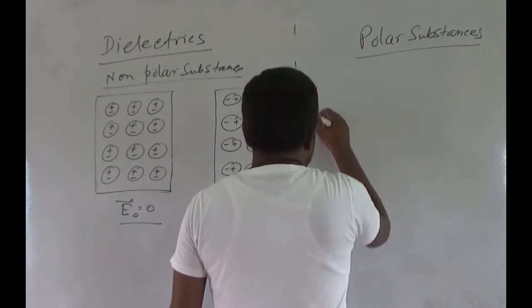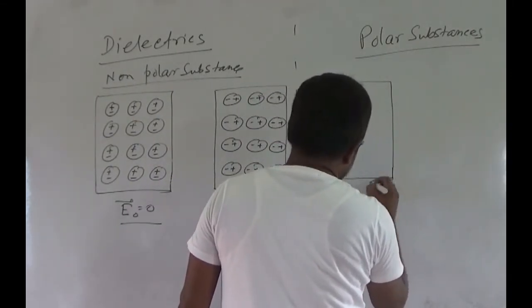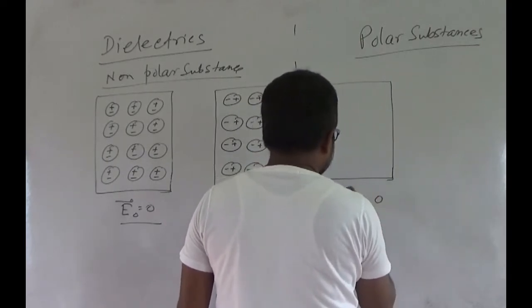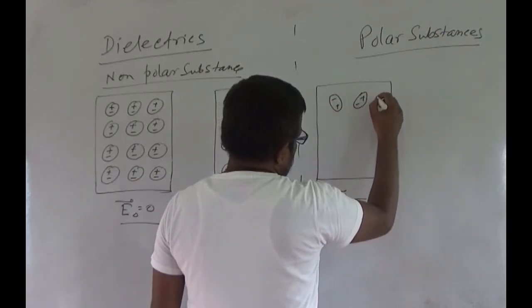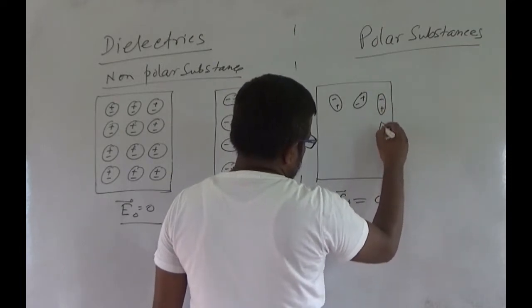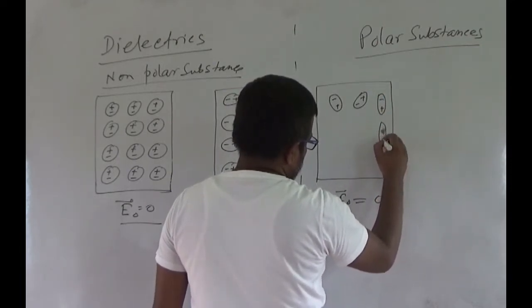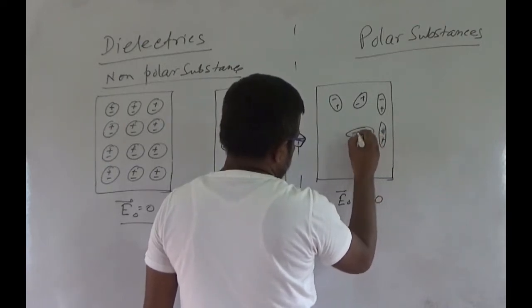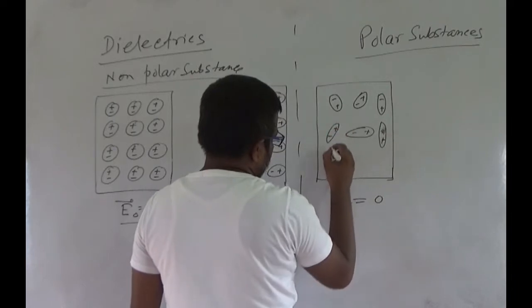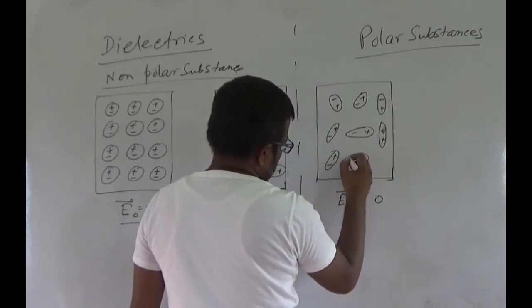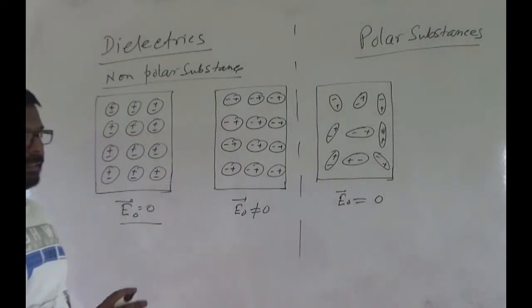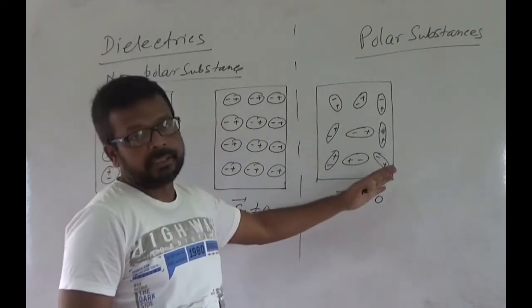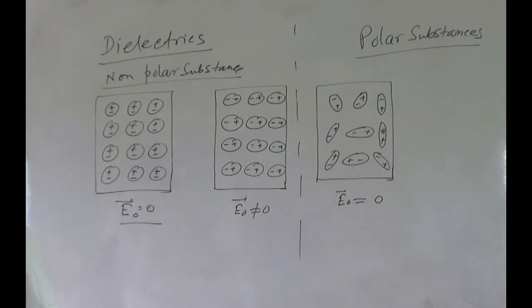If E0 is 0, they are randomly oriented, so the net dipole moment will be 0.